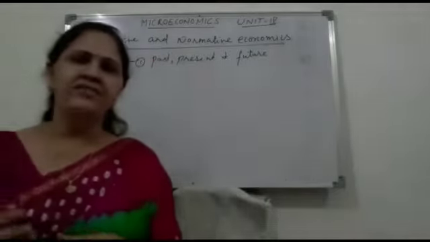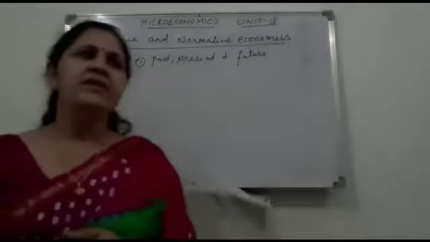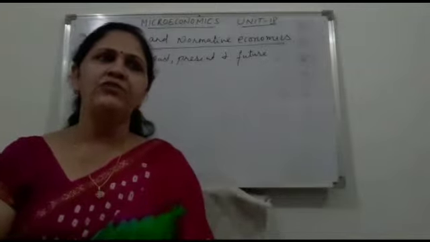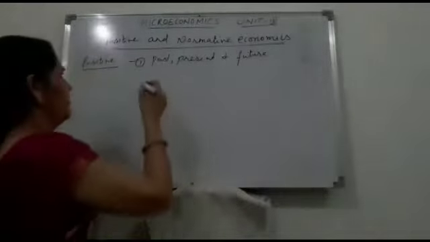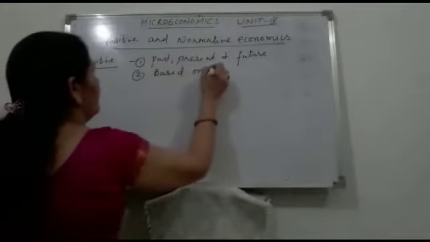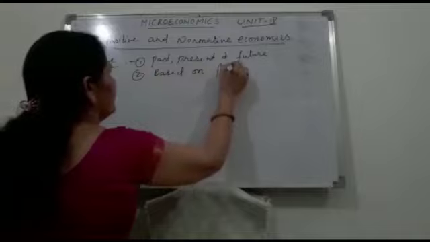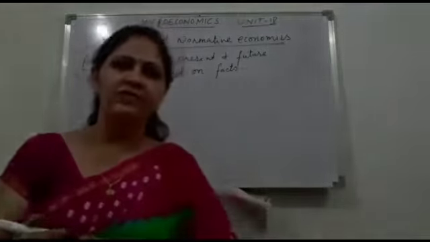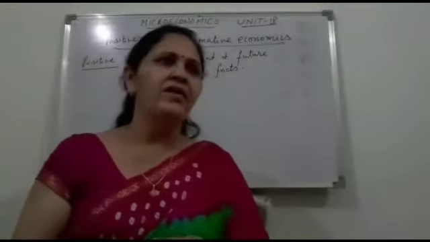Secondly, in case of positive economics, these statements are based on facts and figures related to past, present and future. Factual information is included in positive norms.